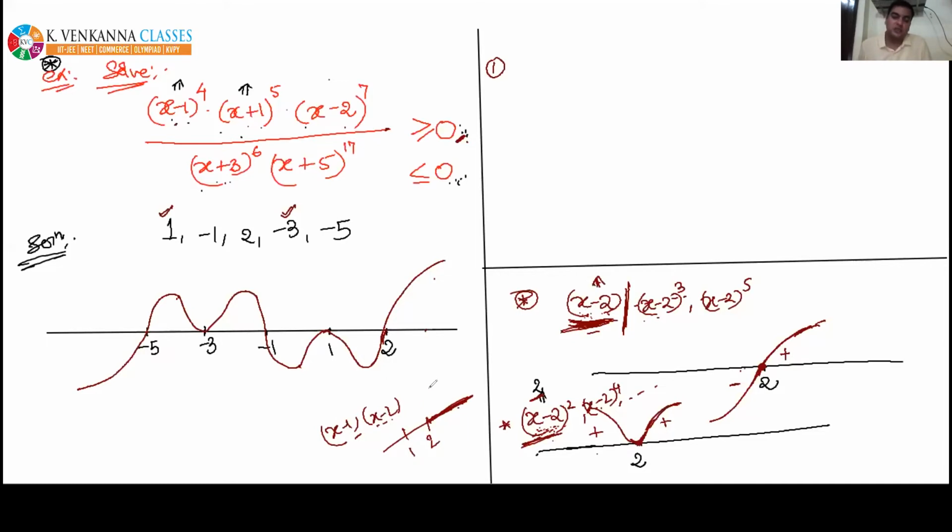That's why I told you to start the wavy curve from the upper right portion. I hope this concept is clear to you, because the rightmost portion is the largest number, so all things will be positive. That's why we always start our wavy curve from the upper right portion.